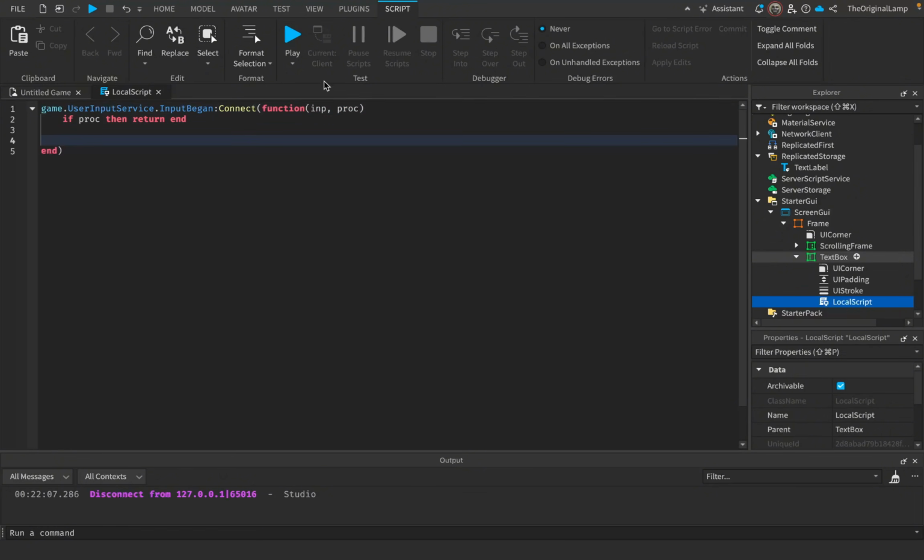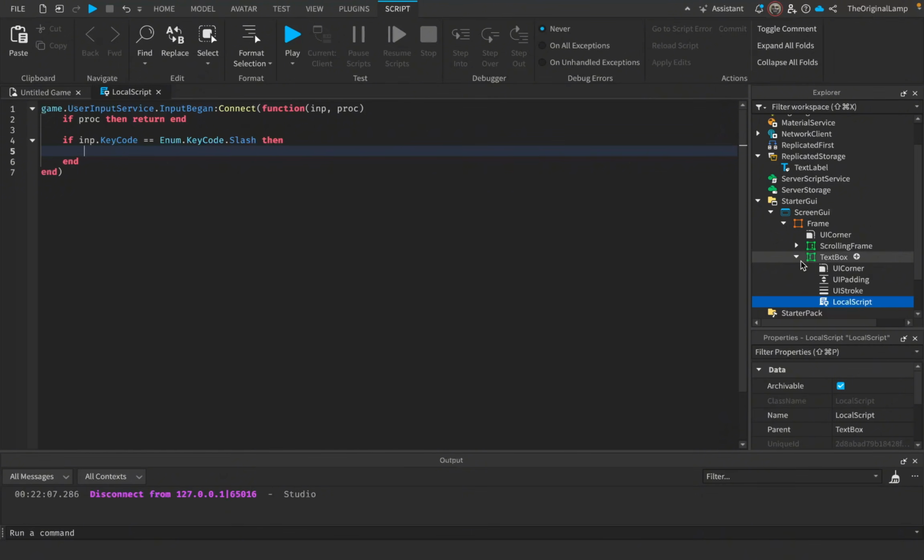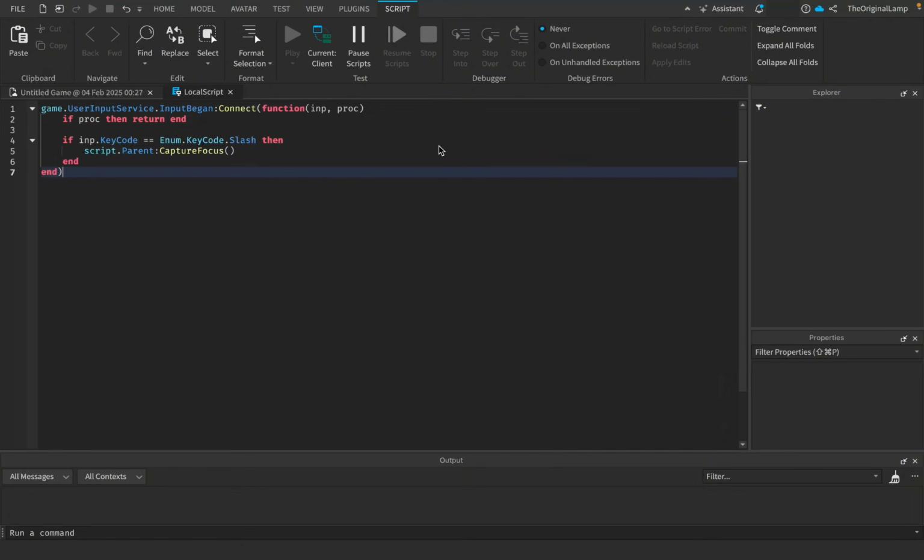Then we have to check if this input is actually a slash. So I'm going to say if input.KeyCode, enum.KeyCode./, yep, there we go. Then we're going to take this text box, right? So I'm going to say script.Parent, and then we can say CaptureFocus, which will force the client to focus on the text box.